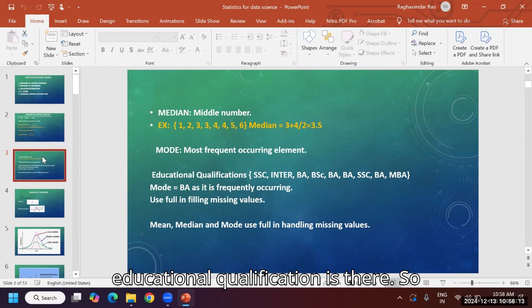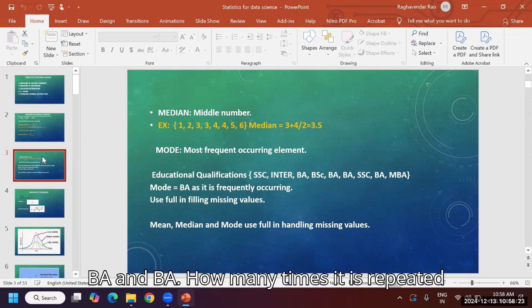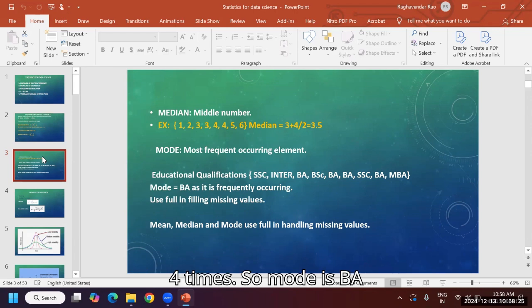For example, the qualifications are SSC, Inter, BA, BSc, BA, BA, SSC, BA, MBA. BA, how many times is it repeated? 4 times. So the mode is BA. Mode is, most of the times, for categorical only.